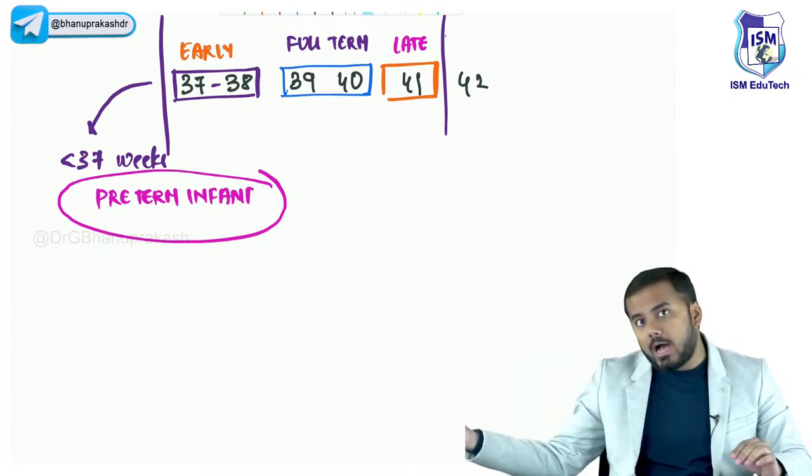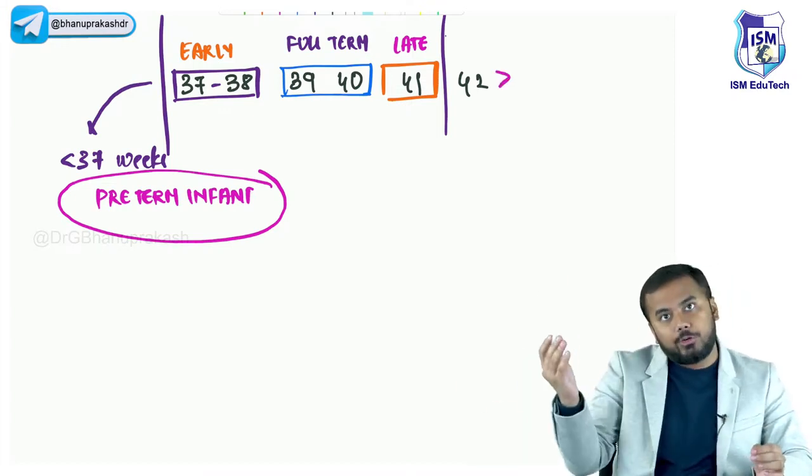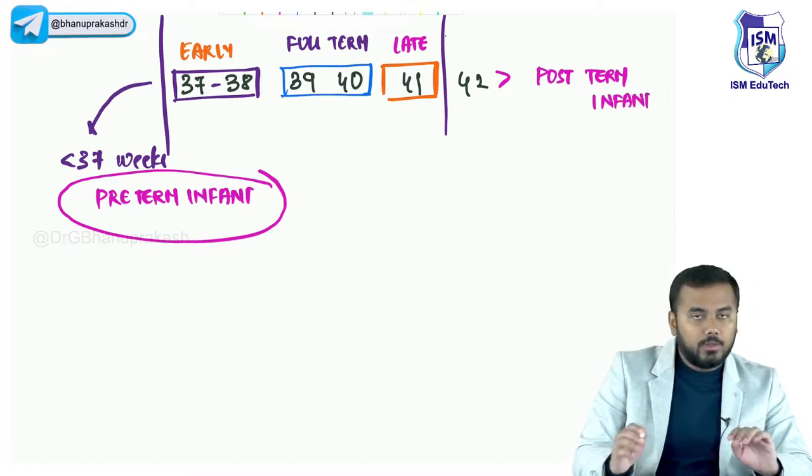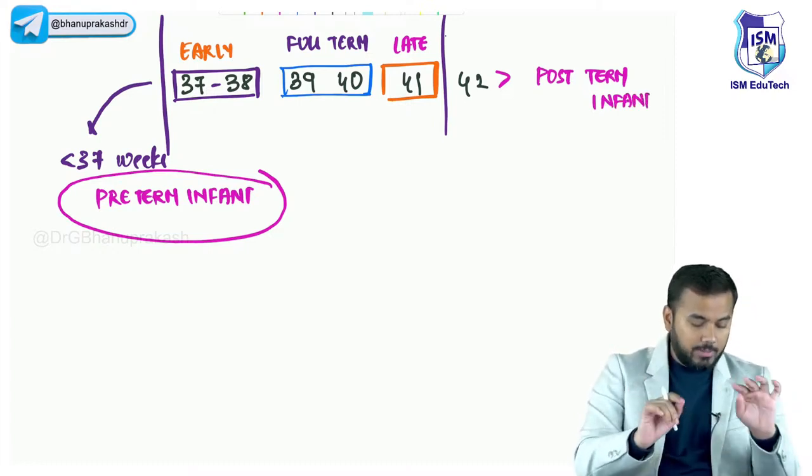अभी 42 के बाद क्या होगा? What is everything after 42? That is called as post term. That is called as post term baby or a post term infant. Post term infant.